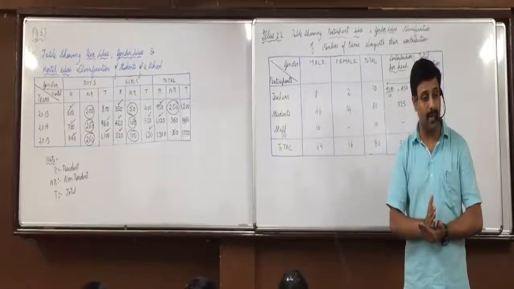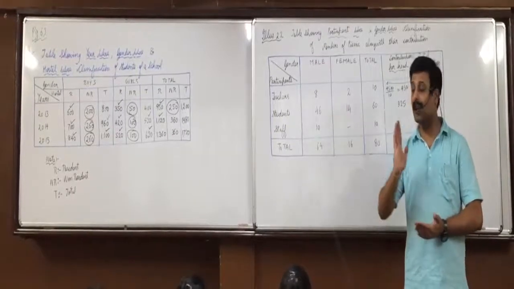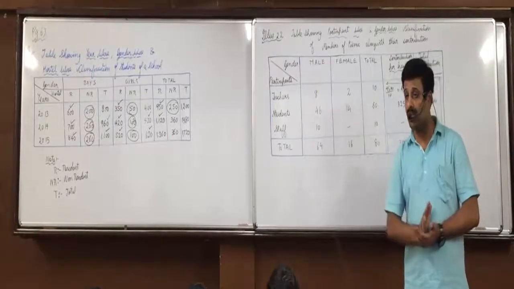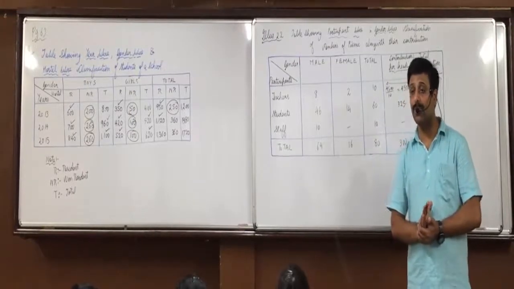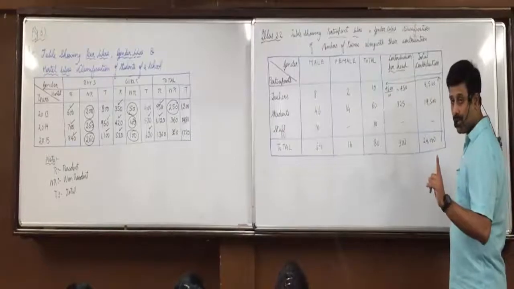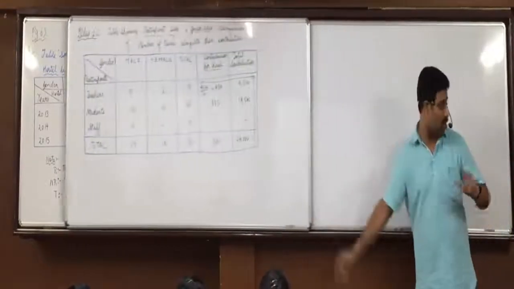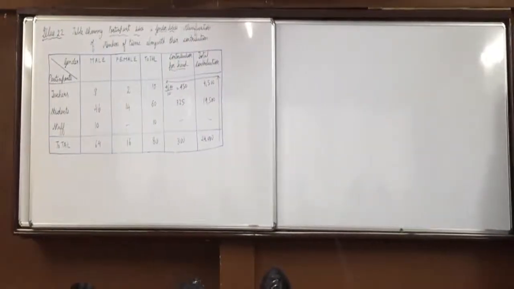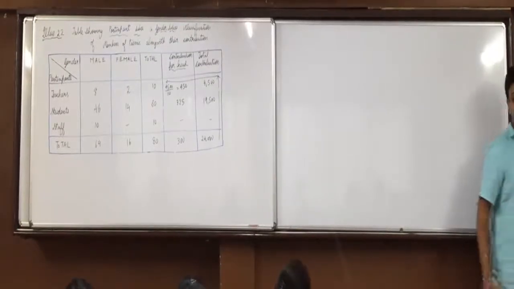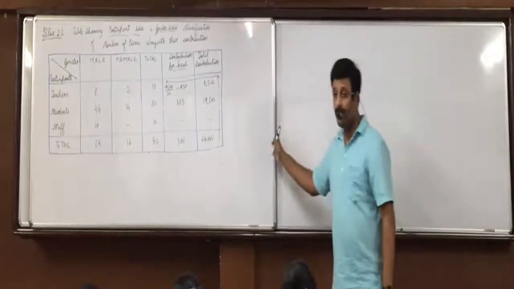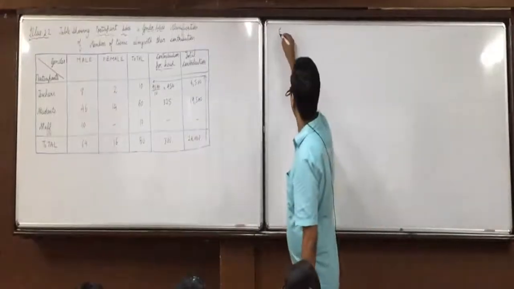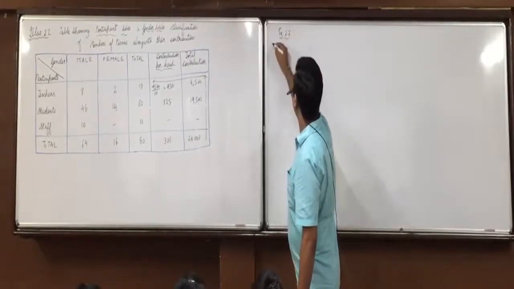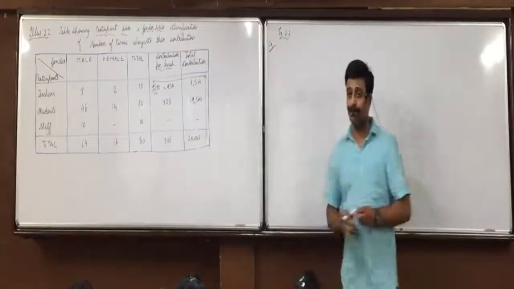I'm asking illustration 22. Any confusion with exercise 2.2's question 4 in homework? Who are having the doubts in exercise 2.2 question 4? Okay, be attentive, I am showing its solution. Your next period's homework is illustration 22 and you have to repeat in exercise 2.2's last question, okay? In brief, I am showing it, so be attentive.